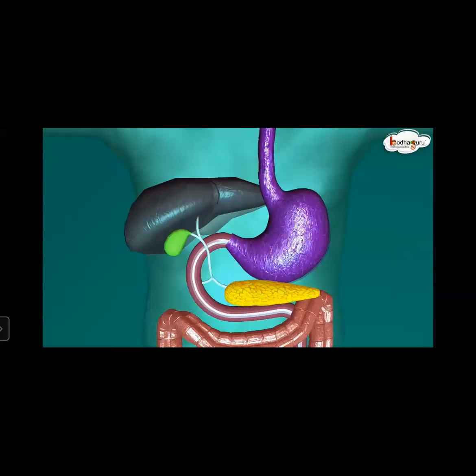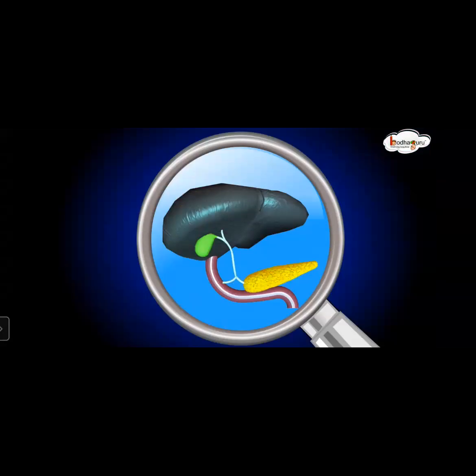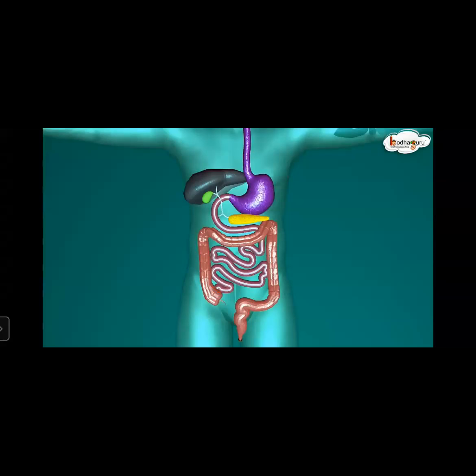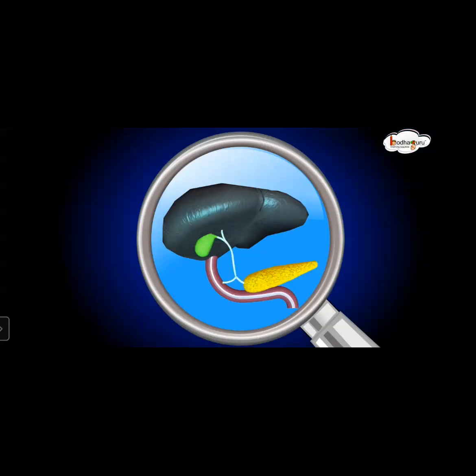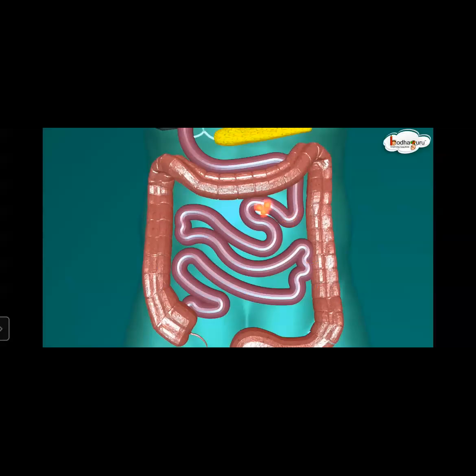Digestive juices are created by the liver and stored in a sac-like structure called the gallbladder. Then there is the pancreas, and these digestive juices mix into the small intestine. With the help of digestive juices, the food is converted into a simpler form.